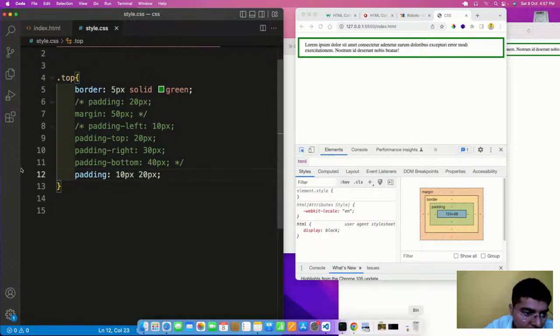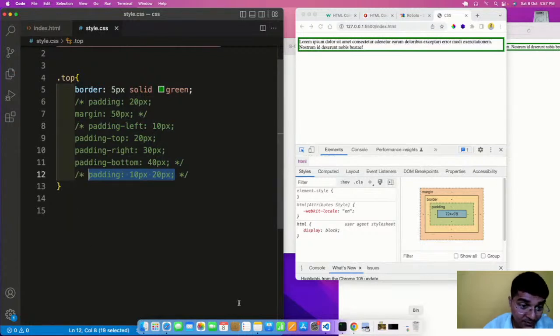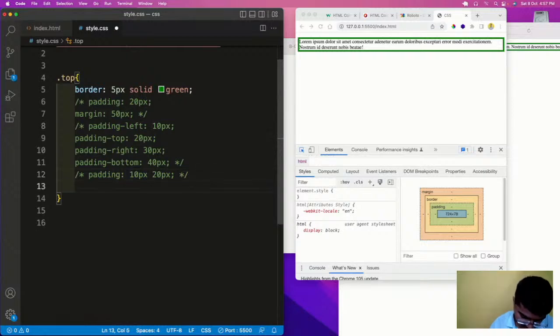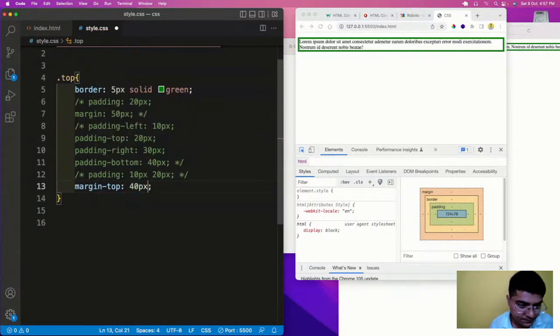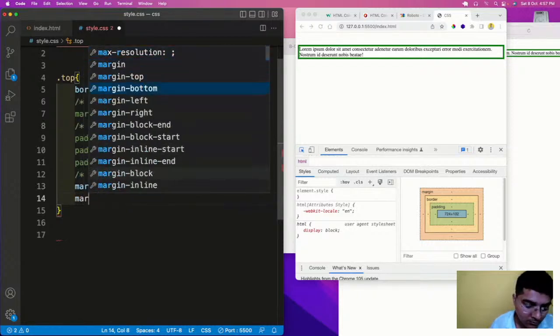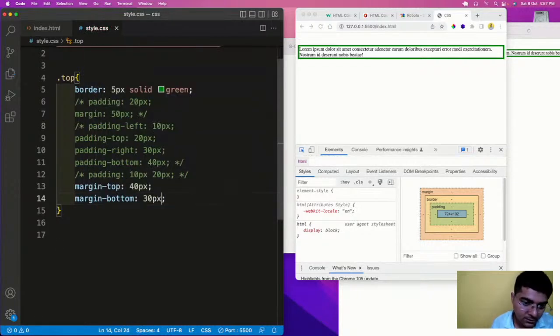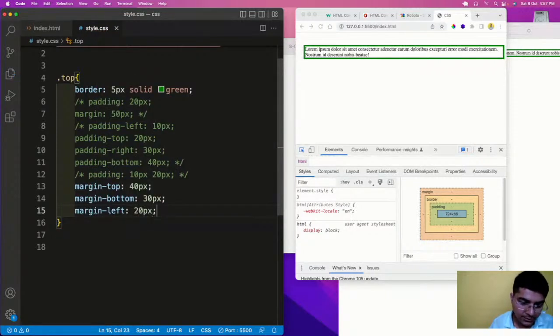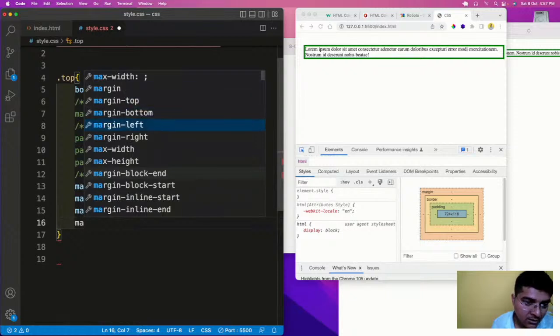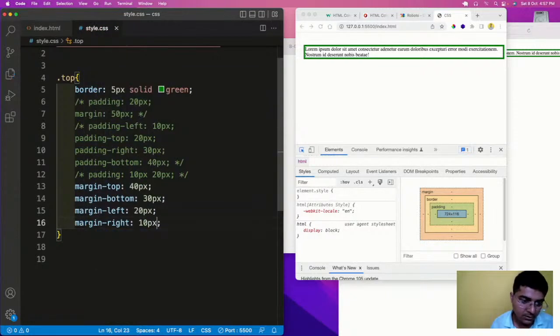Fine. Now let us see how to have margin. Similarly, we can have margin top of 40px, margin bottom of 30px, margin left of 20px, and margin right of 10px. So similarly you can have this for margin also.